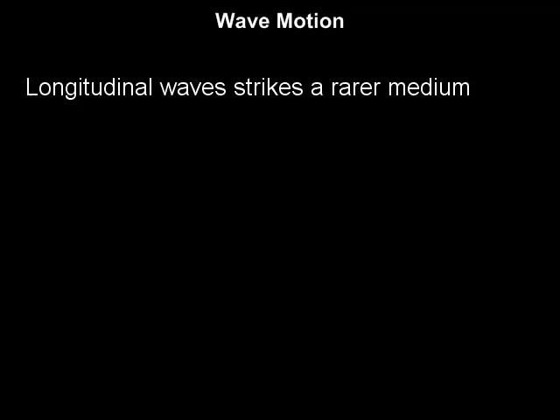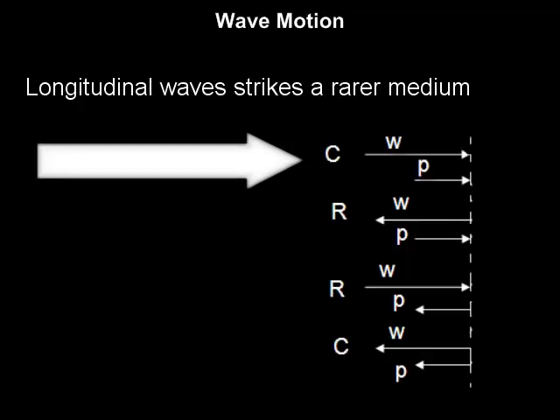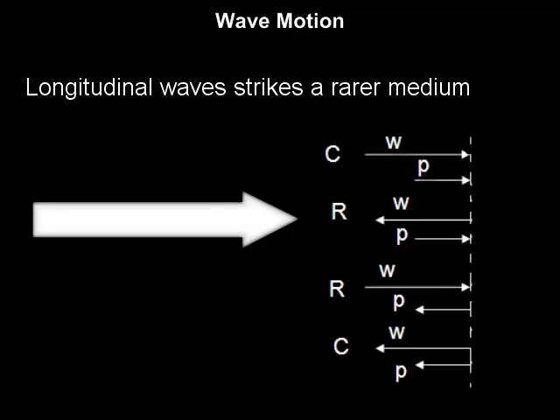Exactly opposite thing happens when a longitudinal wave strikes a rarer medium or rarer surface. When a longitudinal wave strikes a rarer medium, as the particles of the medium are free to move, the wave velocity is reversed, but the particle velocity remains as it is.